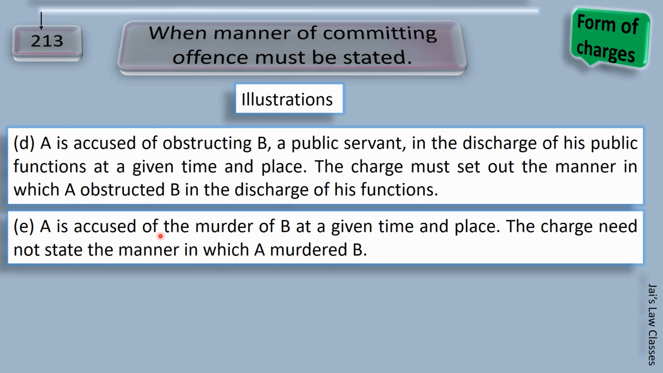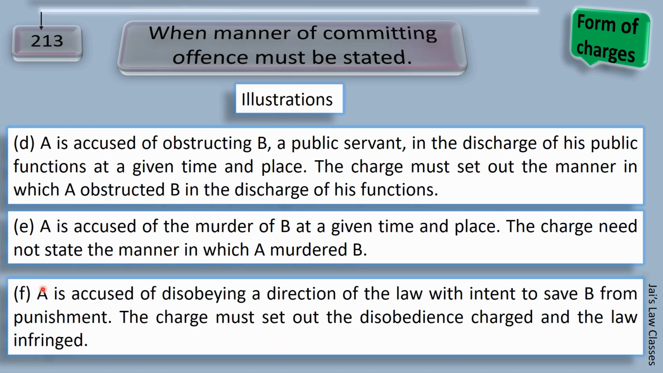A is accused of the murder of B at a given time and place. The charge need not state the manner in which A murdered B. Now, students may create a controversy over here. We need to understand how he was murdered. The murder itself states the offense. So the accused is given the notice that he has been charged under murder, which is sufficient for him to defend himself, whether he is innocent or not.